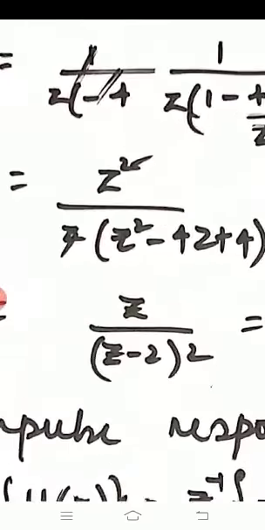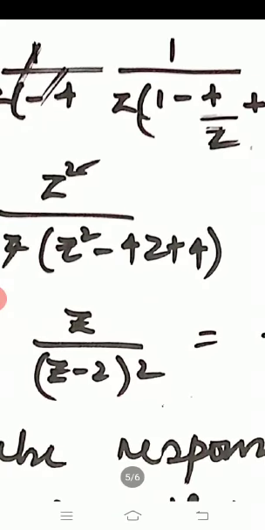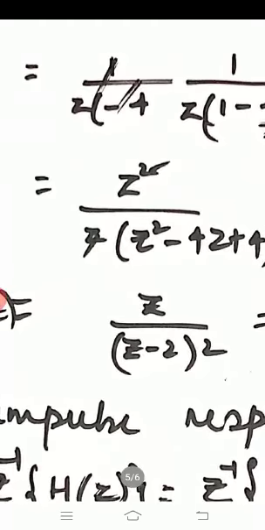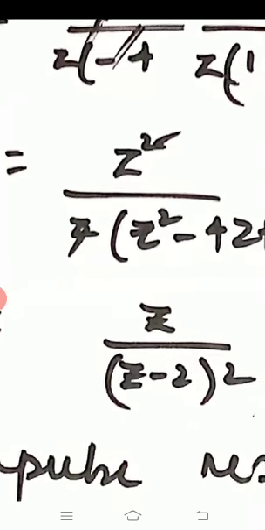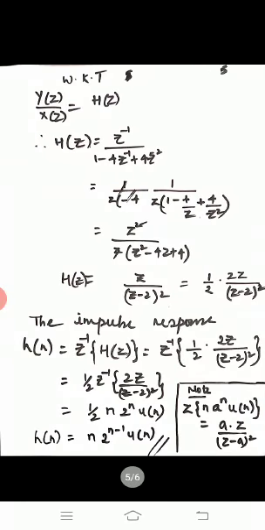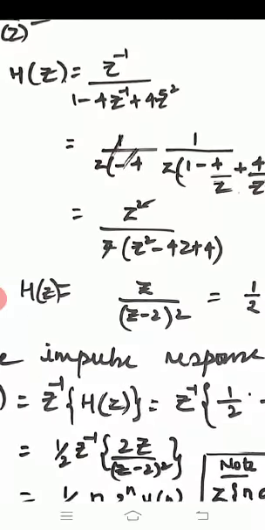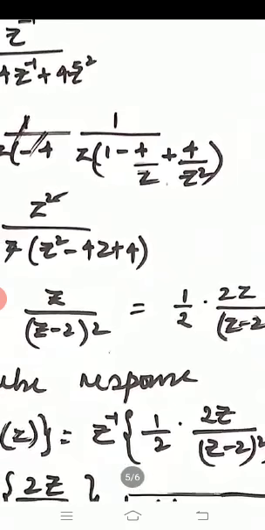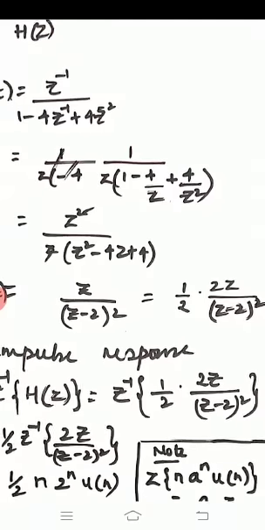Why z minus 2 whole square? Because z square minus 4z plus 4 can be written as z minus 2 whole square. So we will get H of z is equal to z upon z minus 2 whole square. Now we will write this by multiplying and dividing by 2. We will write 1 by 2 into 2z upon z minus 2 whole square. We multiply and divide by 2 in order to get the standardized form, so that we can directly apply the z transform properties.